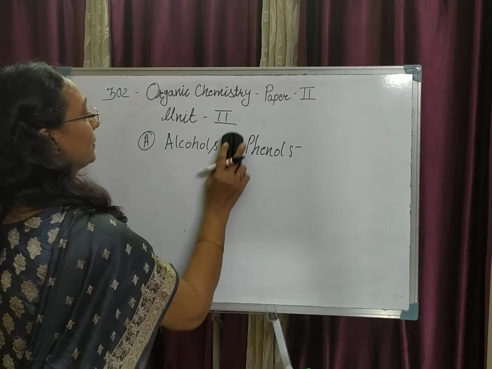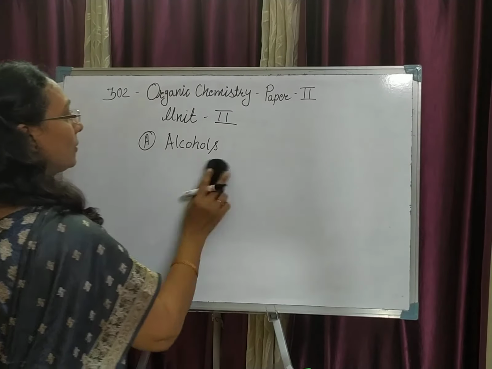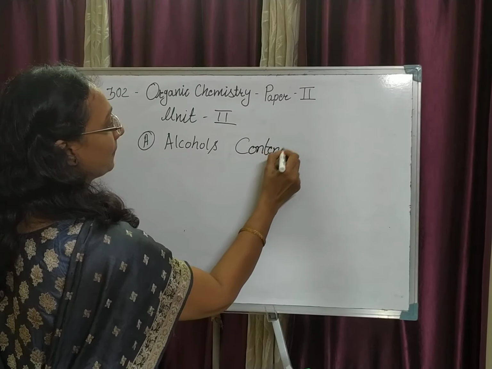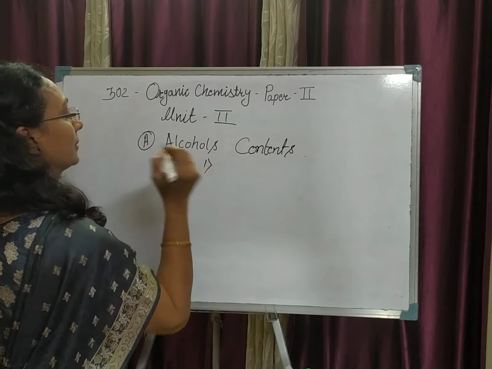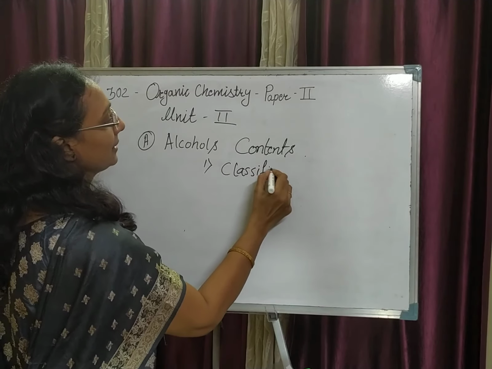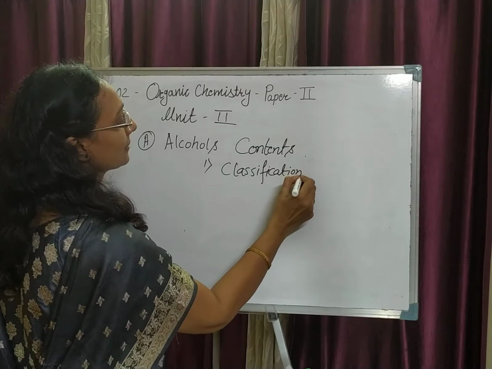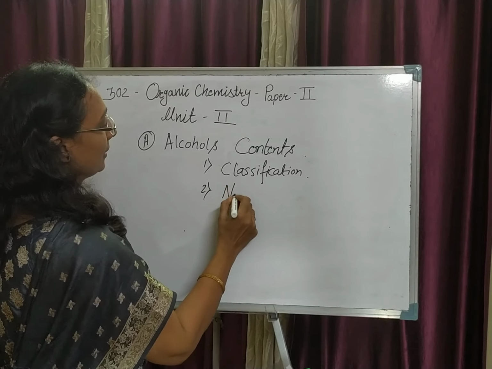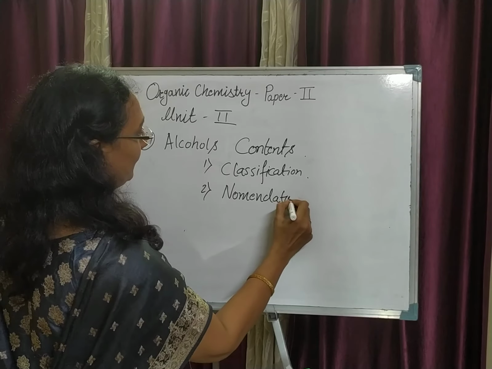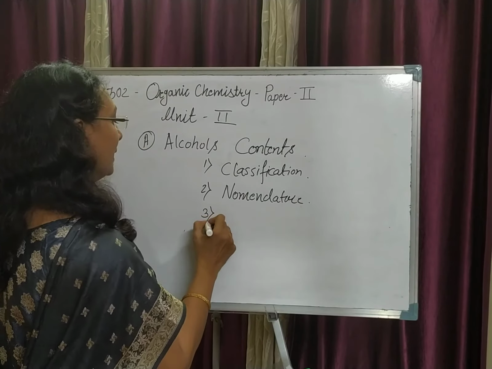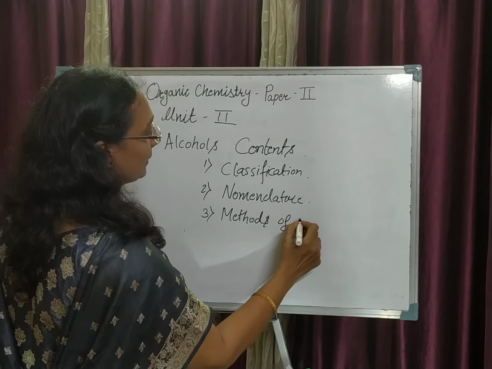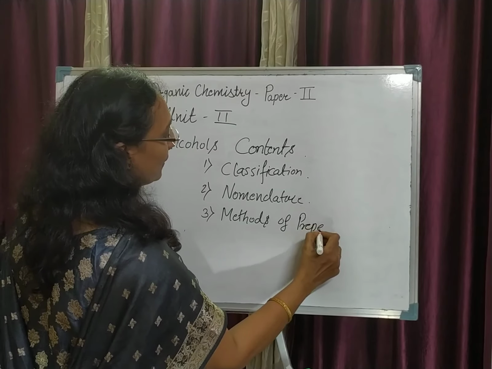So what are the contents of part A? The contents of part A are classification, that is classification of alcohols. Second, nomenclature. Methods of preparation, or the methods of formation we can call.